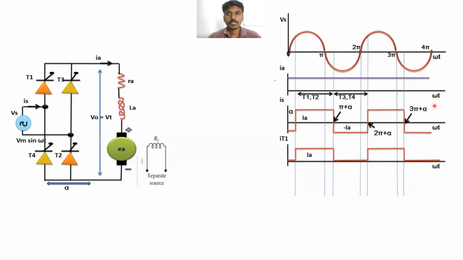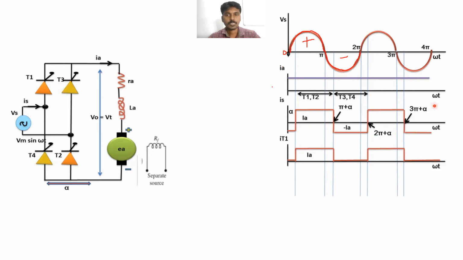Okay, supply is AC, single phase. This is the positive half cycle. This is the negative half cycle. Okay, this is the positive half cycle. This is the negative half cycle. From 0 to pi, positive half cycle, and from pi to 2 pi, negative half cycle.